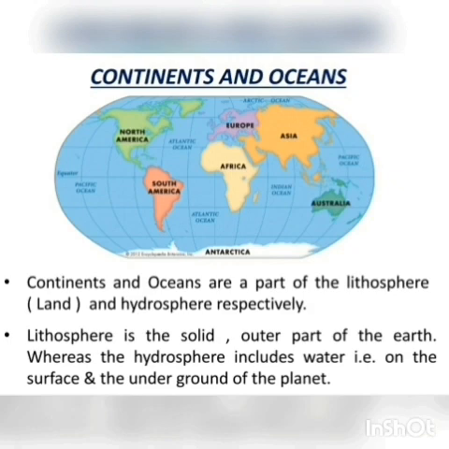Let's recall continents and oceans. Continents and oceans are a part of the lithosphere and hydrosphere respectively. Lithosphere means land and hydrosphere means water. The lithosphere is the solid outer part of the earth, whereas the hydrosphere includes water that is on the surface and under the ground of the planet.